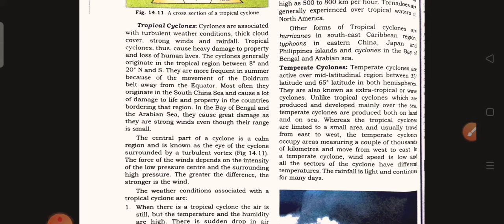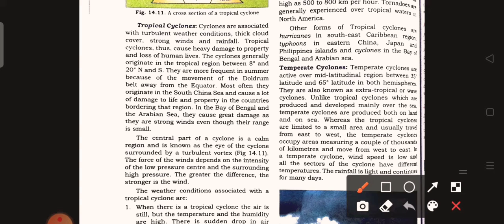Now we are going to discuss another type of cyclone, that is the temperate cyclone. As the temperate cyclone prevails over the region of 35 degrees to 65 degrees latitude in both hemispheres, north and south, they are known as extratropical or wave cyclones. Why? Because unlike the tropical cyclone, which is produced and developed mainly over the seas, the temperate cyclone is produced both on land and seas.